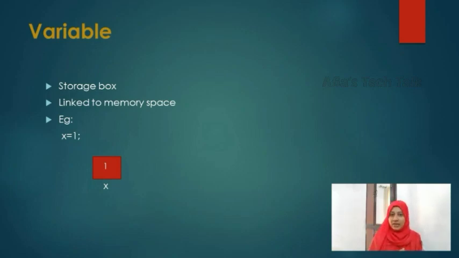When we are declaring a variable, we can assign or store a value inside that variable, and this variable will be linked to the memory space. For example, I have written x is a variable storing or holding the data value 1. So in the memory, a space for the variable x will be created and named x, and inside that memory the data value stored will be integer 1. Likewise, a variable is a storage box which is keeping a data value in a memory space.